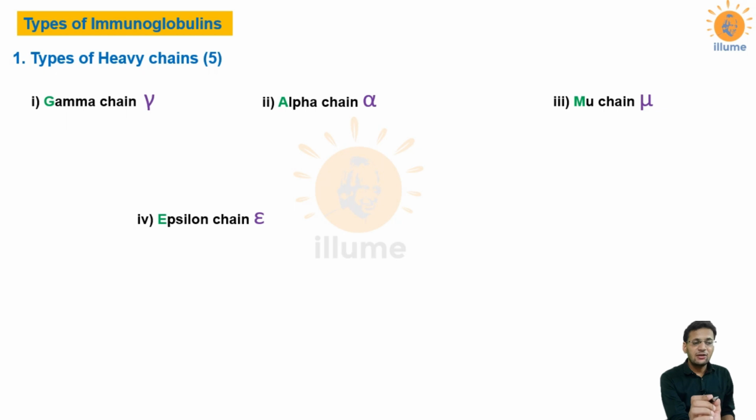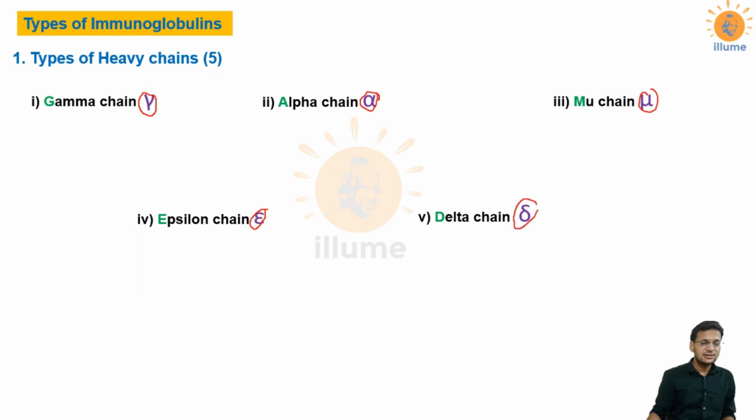The second one is alpha chain, the third one is mu chain, the fourth one is epsilon chain, and the fifth one is delta chain, and these are represented by their particular symbols. This is gamma, this is alpha, this is mu, this is epsilon, and this is delta chain. You must have learned about these symbols in physics and mathematics.